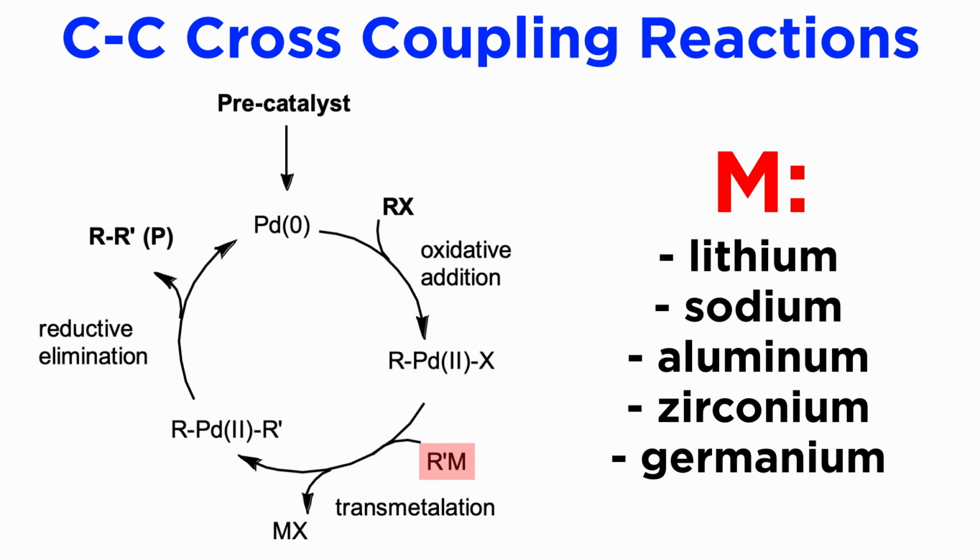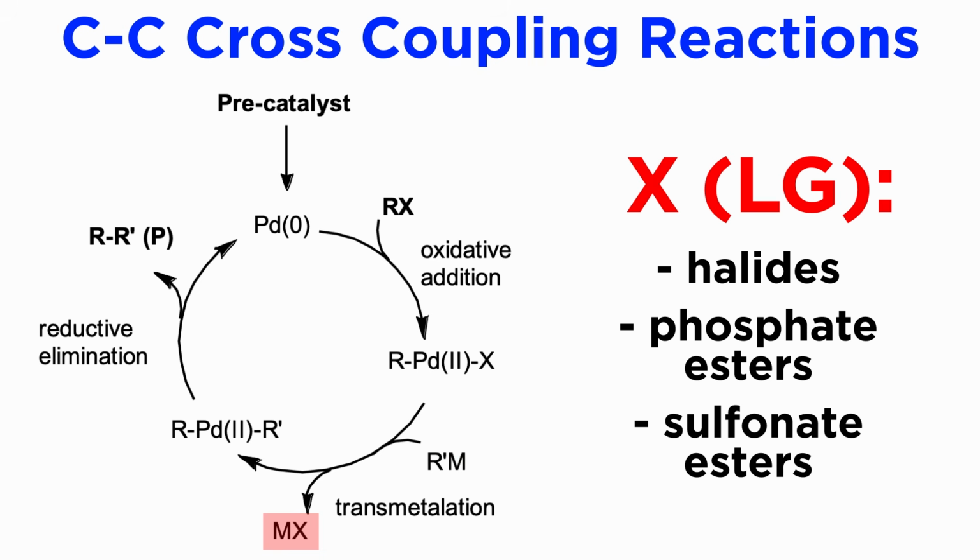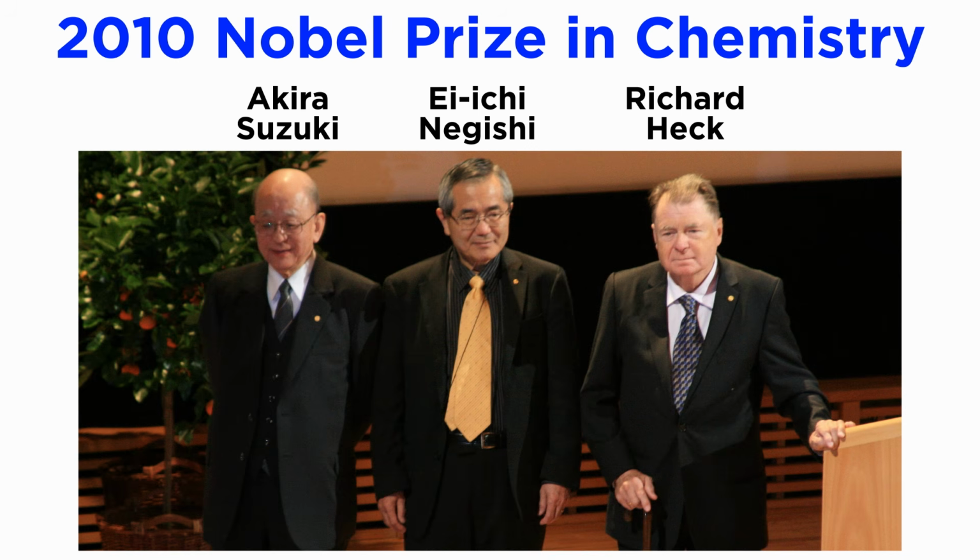In cross-coupling chemistry, examples have been described where the nucleophile features essentially any kind of metal, including lithium, sodium, aluminum, zirconium, germanium, and a few others. But these are niche reactions not normally used in practical applications. In addition to halides, other leaving groups can also be used, first and foremost, phosphate and sulfonate esters. Suzuki and Negishi received a Nobel Prize for their fundamental discoveries in 2010.